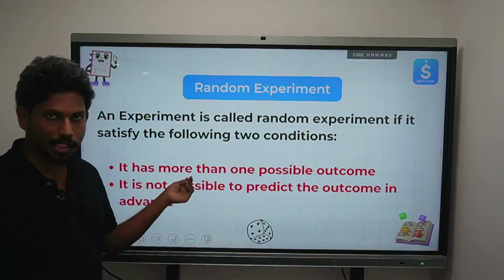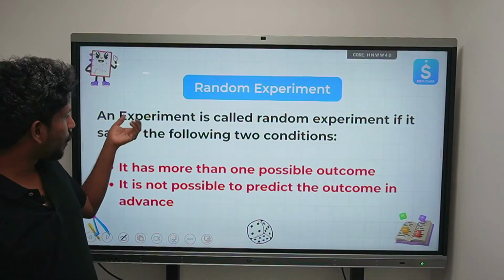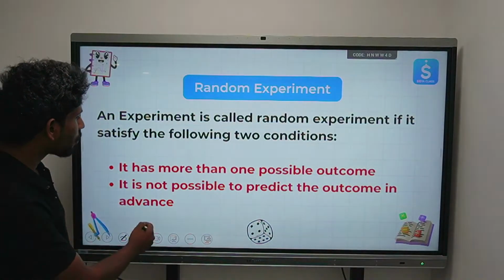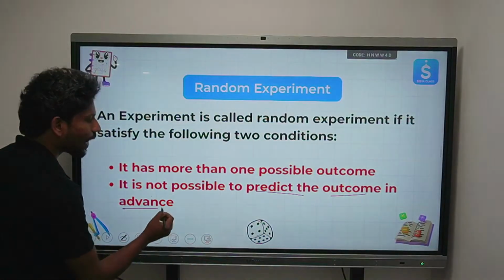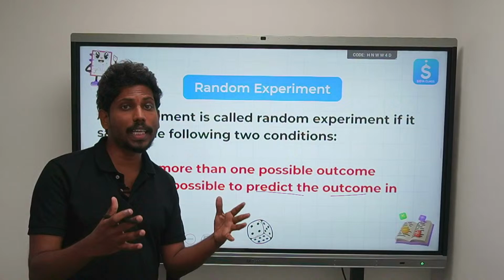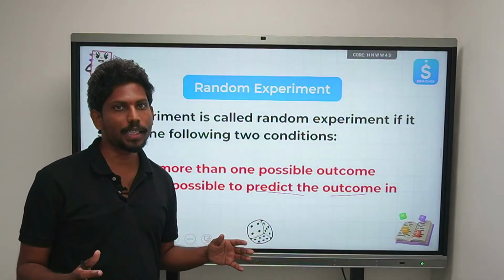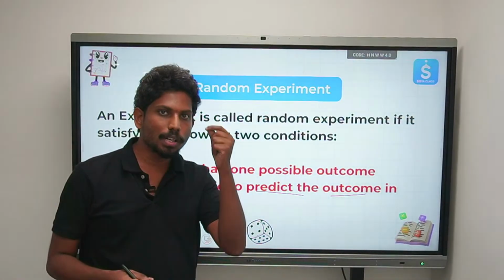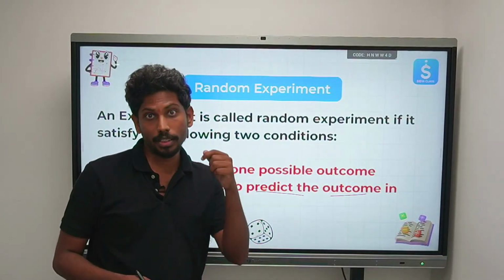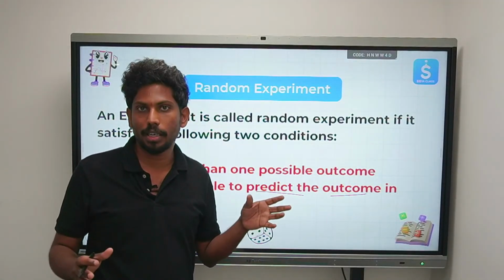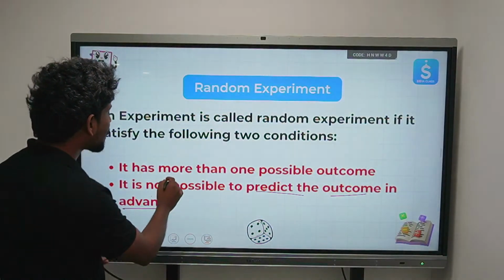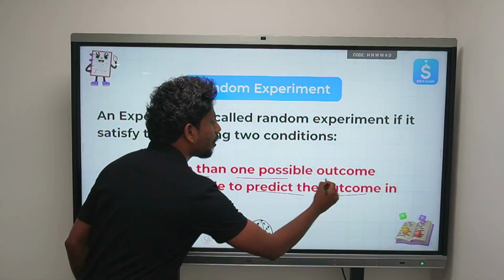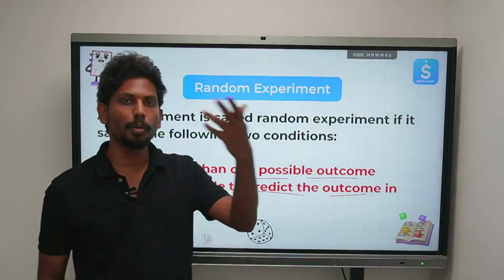So what is a random experiment? It is not possible for you to predict the outcome in advance. You cannot predict exactly what the result of the match is, right? You cannot predict whether India is going to win or lose, you cannot predict 100%. Till the last ball you cannot predict, right? But there are some chances. What are the possible outcomes, even before playing a match?